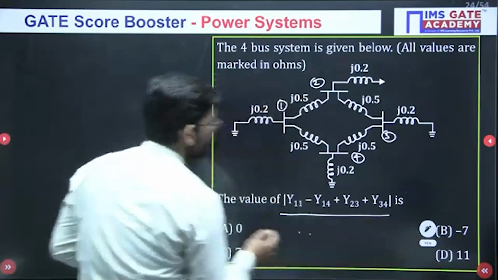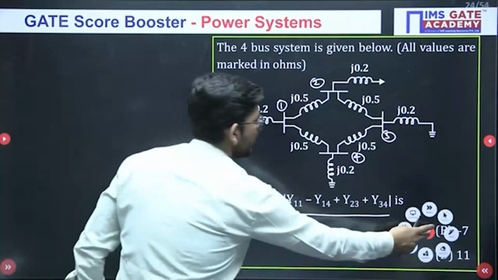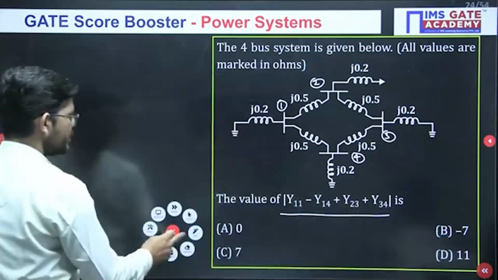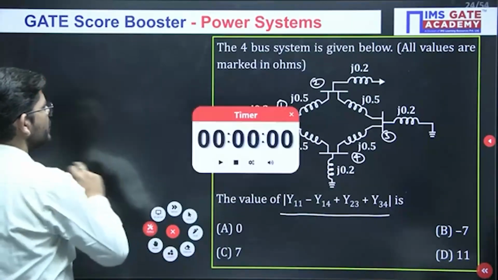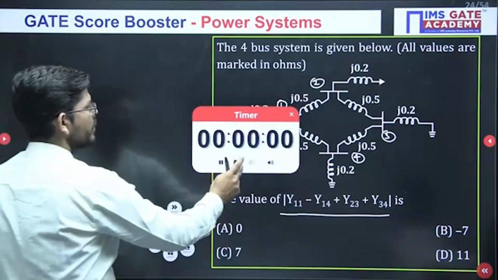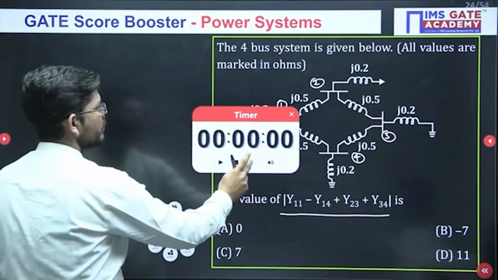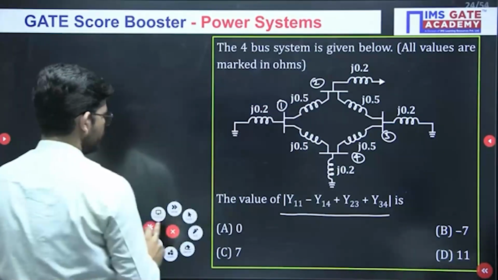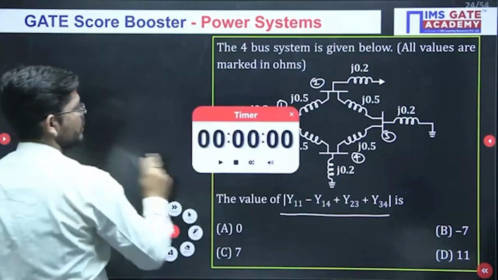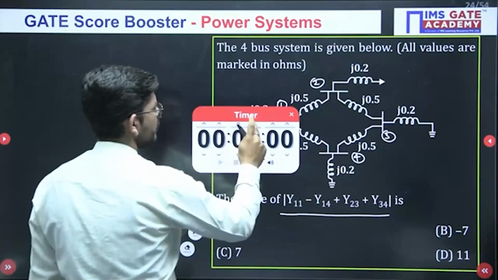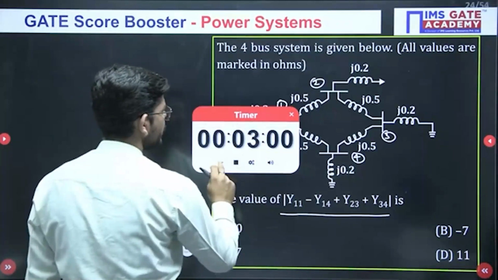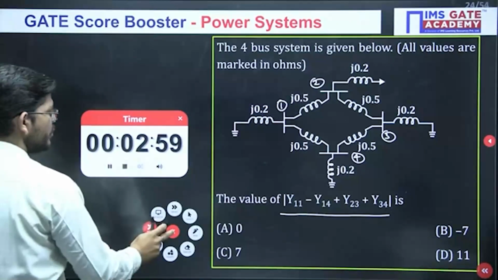Okay, so for this you need to calculate all these admittances. Okay, and your time starts now. And I am giving you 3 minutes for this question. Okay, because it requires time.